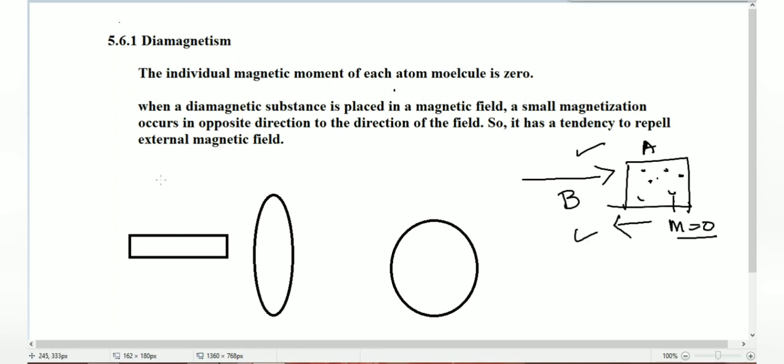When a person inserts a magnet with the north pole, and this is the south pole, initially the coil is neutral, we didn't apply any external current, but due to this magnetic field a small current is going to be produced. Why and how this happens, those parameters we are going to study in the next chapter.